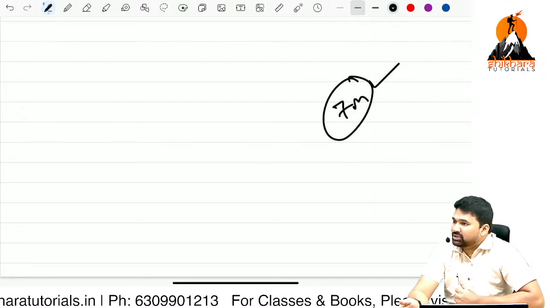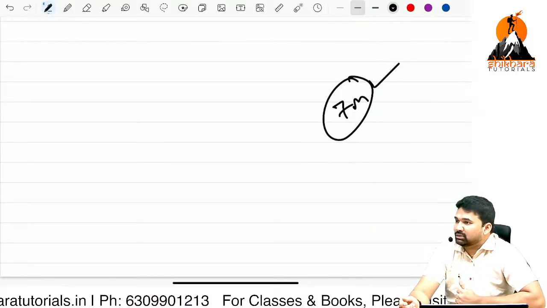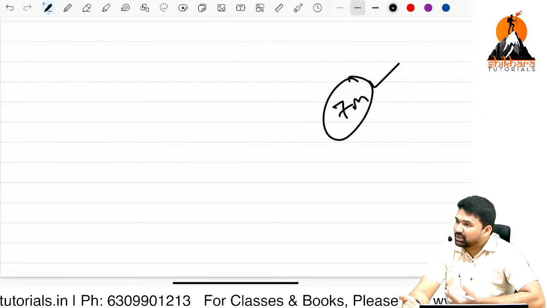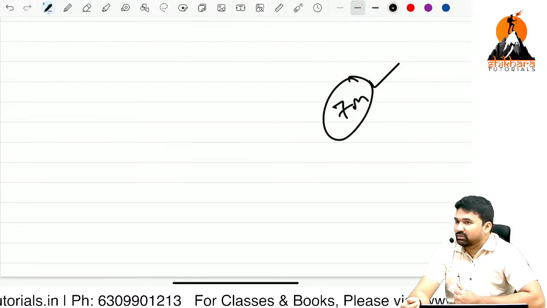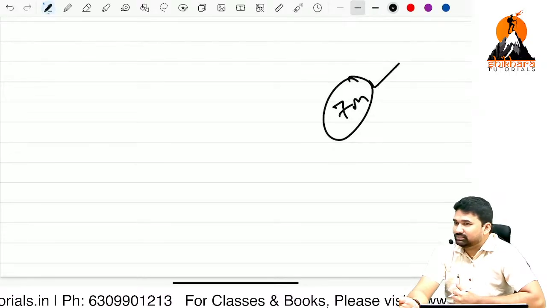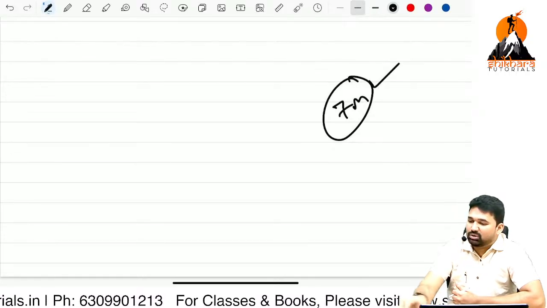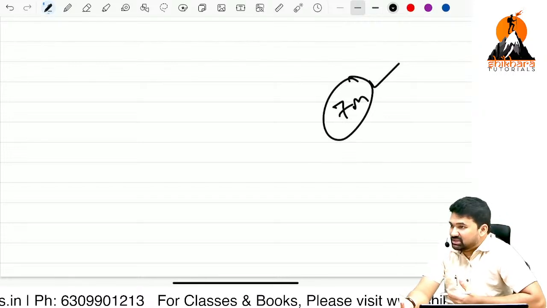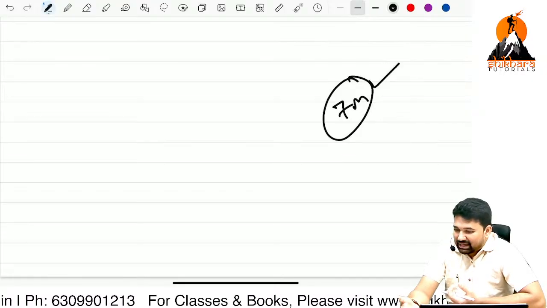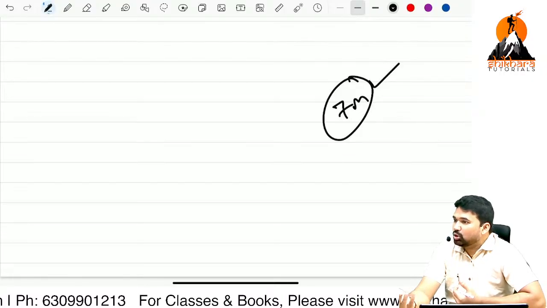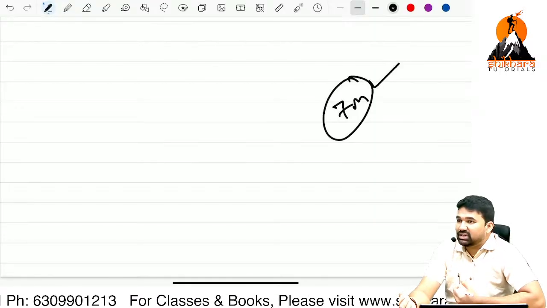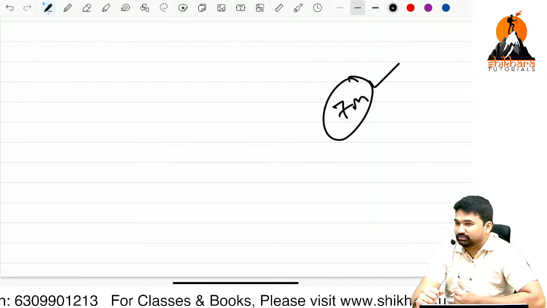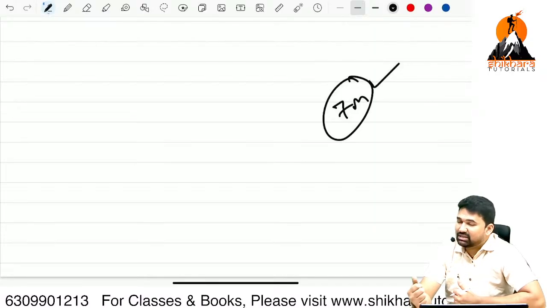Now Shikara Tutorials is a service oriented institution. So in this institute also we can deploy operating costing. We are not selling anything here right now. Are we going to sell laptops or mics, or any products? We are going to sell services. That is the motto. So in educational institutions, hotels, restaurants, transportation services, we can deploy operating costing. The other name is service costing.